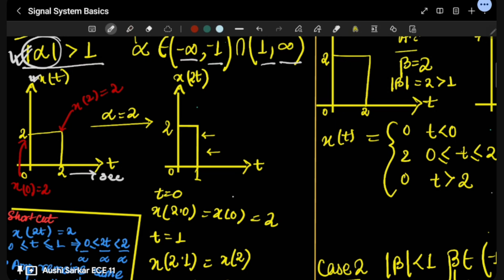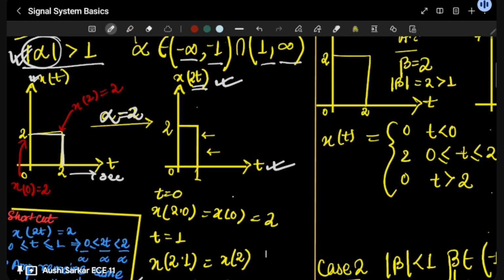x(t) in y is basically the first initial signal that we are going to take. This is our initial signal, okay? And when we are using alpha equals 2, that means we are going to multiply t with 2, where we are multiplying this with t, not with x. We are multiplying this with time. See, the x is not changing because it is the independent axis. The x(t) is getting changed into x(2t), so the dependent y axis is getting changed.